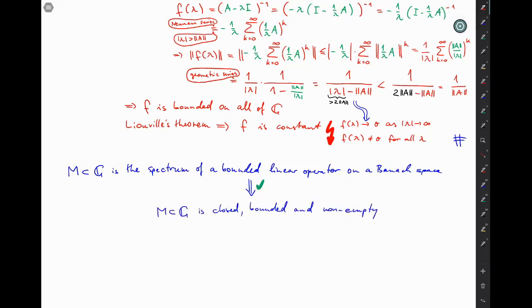And as so often, we ask ourselves whether maybe even the reverse implication holds. And interestingly enough, the answer is yes.